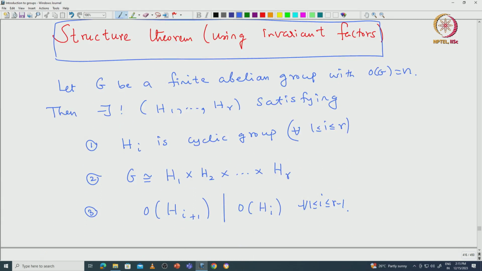Okay. If we think about it, this statement possesses lots of information about the group G. Let us try to understand what information we get from this statement. First of all, it says that any finite abelian group is isomorphic to a direct product of cyclic groups. Okay, that is the first statement. Now, if we look at the order of G, the order of G should be the product of the orders of these Hi.